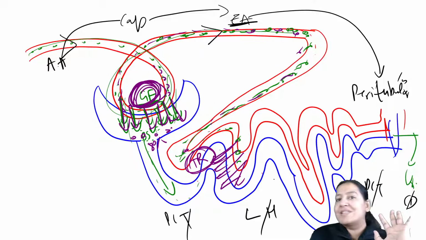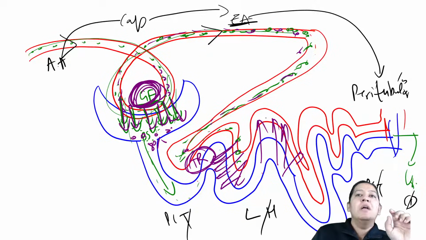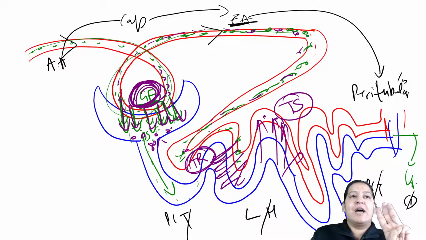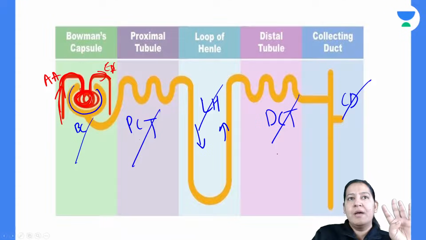And a few substances are coming in the urine. They don't want to get excreted, and they will go back in the blood from the tubular lumen. So this step is known as tubular secretion. So total 3 steps are there: glomerular filtration, tubular reabsorption, tubular secretion. Everyone give me a thumbs up.